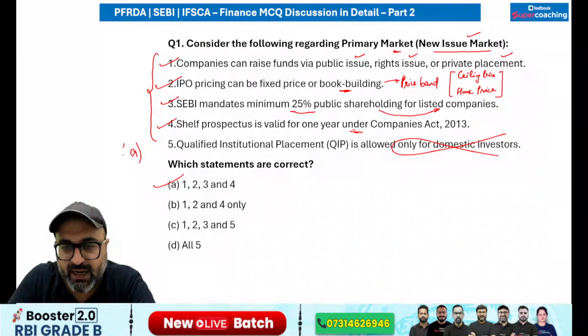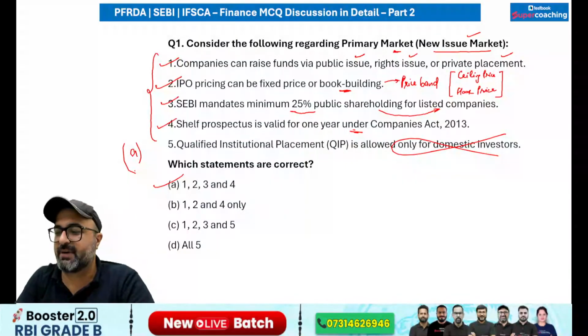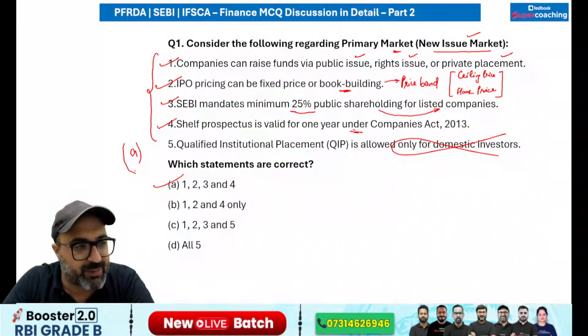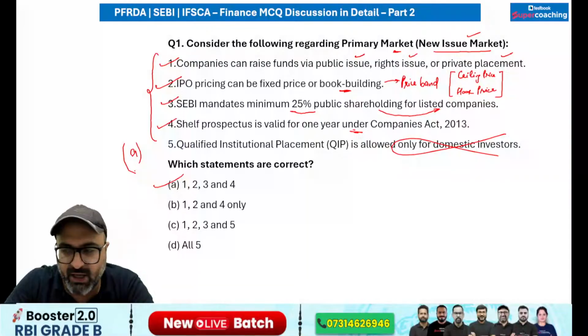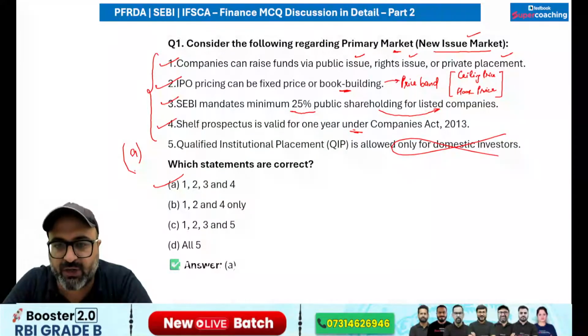So on that particular aspect, the answer to this particular statement is going to be what? Sir, answer is going to be A. Statement is correct. Rest all the options are incorrect. Moving on to the next point.